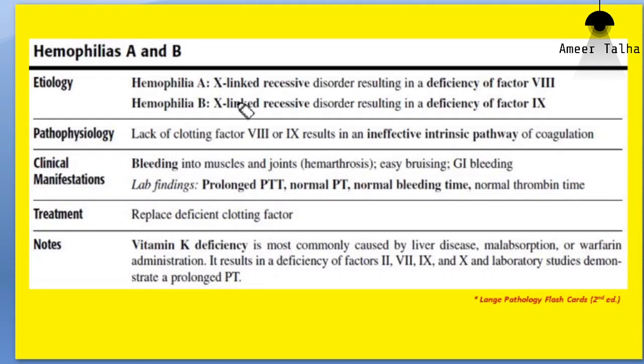Both hemophilia A and hemophilia B are X-linked recessive disorders. If you remember the scenario, there is positive family history from the maternal side. The boys, maternal uncles, were suffering from bleeding disorders. So this indicates X-linked recessive pattern. If there is deficiency of clotting factor 8, this will cause hemophilia A. If there is deficiency of factor 9,